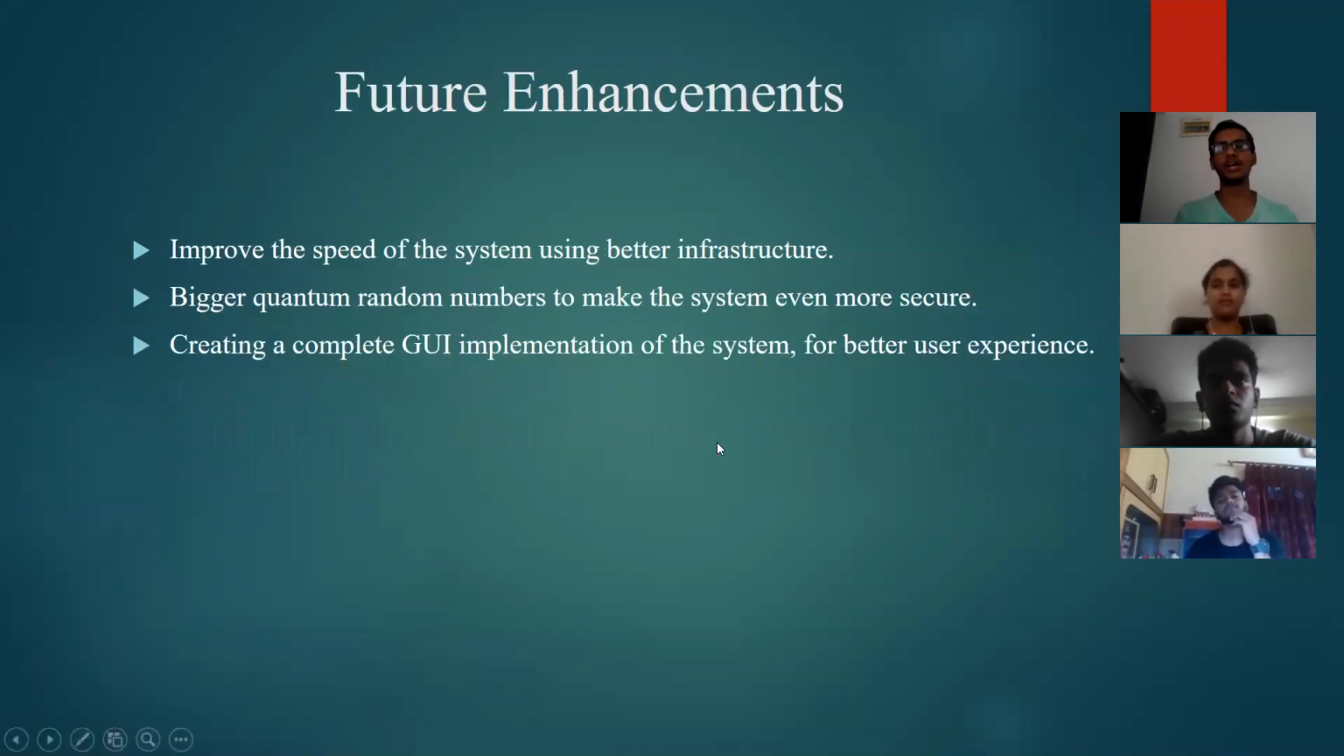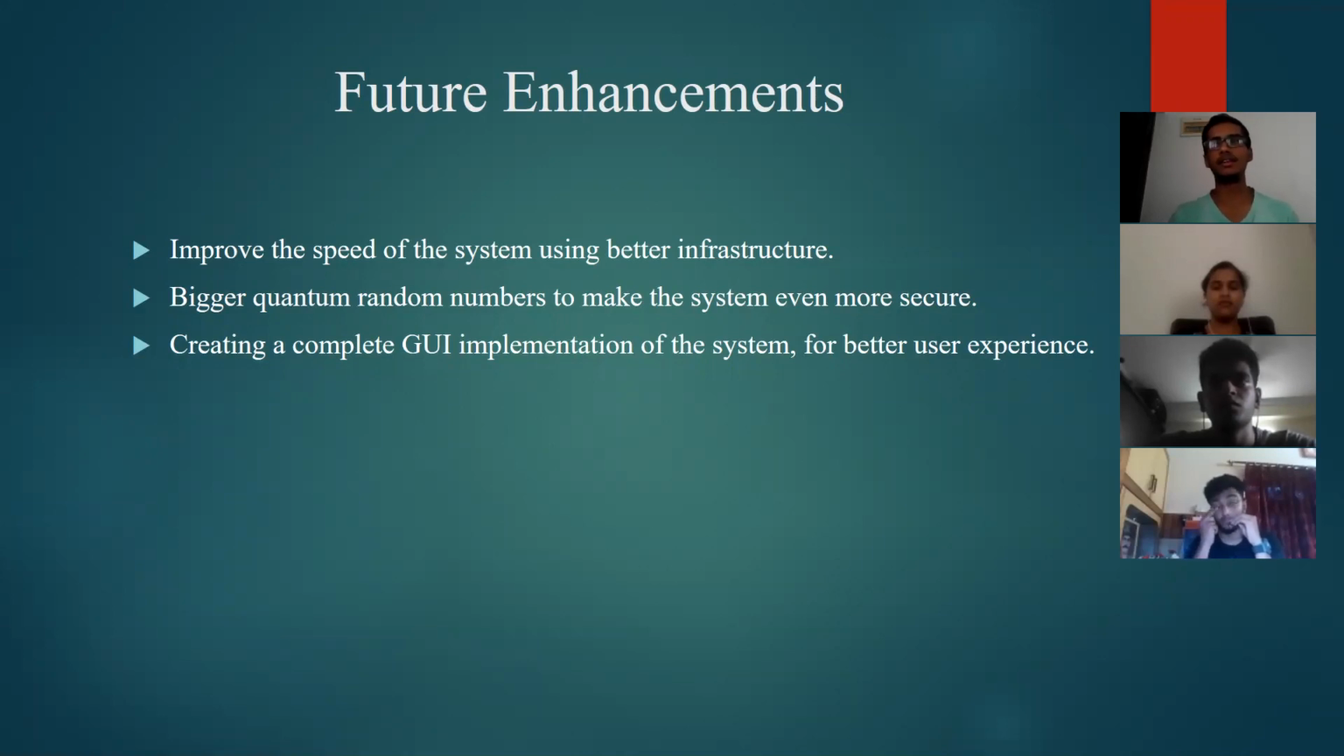Let's just finish up with the future enhancements which we can do on the project. So I think the speed is one of the major drawbacks of the project because the system being very secure and the numbers being very big. So the encryption, decryption as well as the hashing process takes very long time. So the speed of the system can be improved using better infrastructure or better hardware.